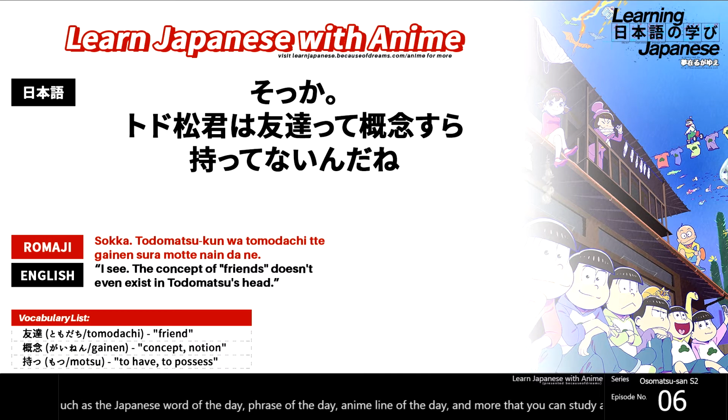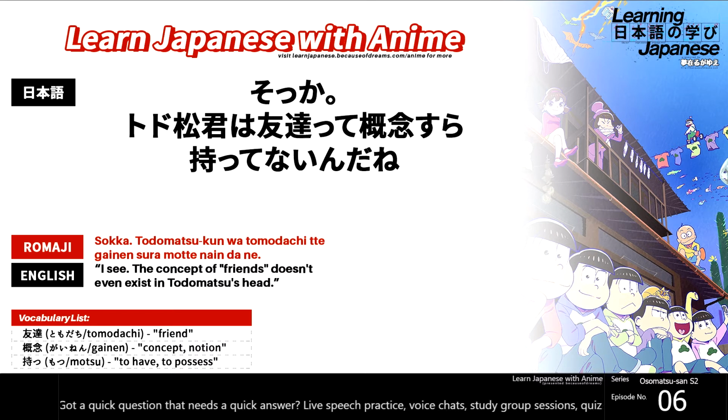And what this line is going to translate to is basically something along the lines of, I see, the concept of friends doesn't even exist in Todomatsu's mind. So before we go and jump into this line, let's just review the vocabulary list that we have of the words that stand out in this line. We're going to have three.